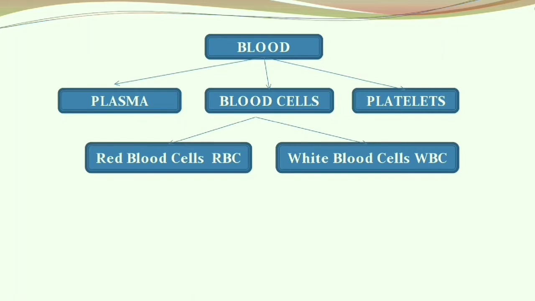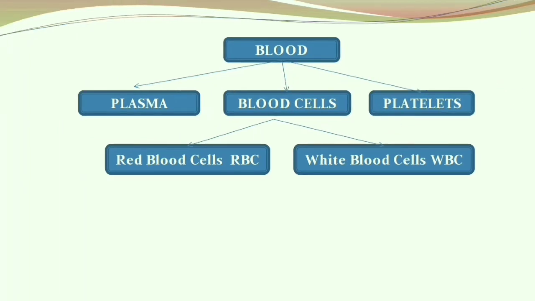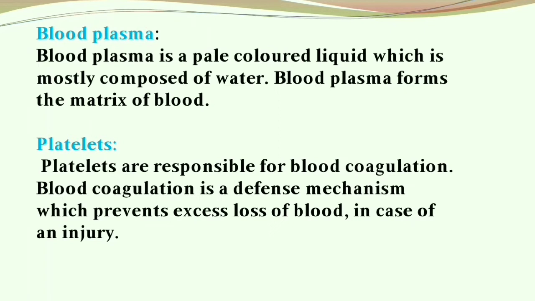As I have already said in my previous slide, blood is composed of plasma, blood cells and the platelets. These blood cells are again divided into red blood cells, RBCs, and the white blood cells, WBCs. Now, what is blood plasma? Blood plasma is a pale colored liquid which is composed of water. Blood plasma forms the matrix of the blood.